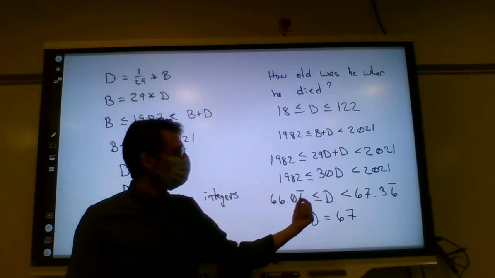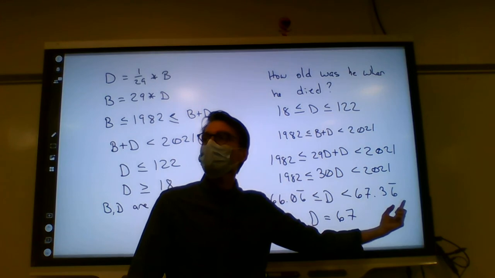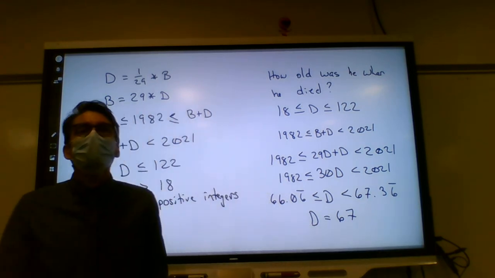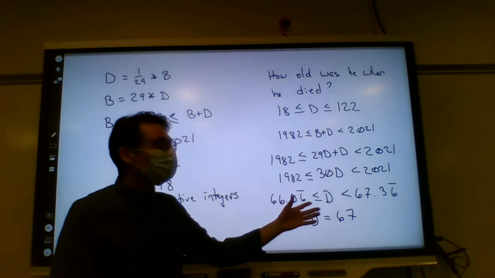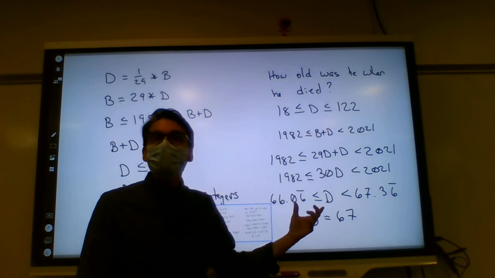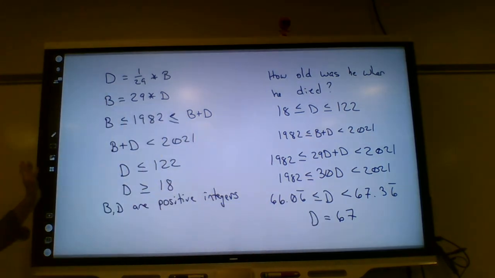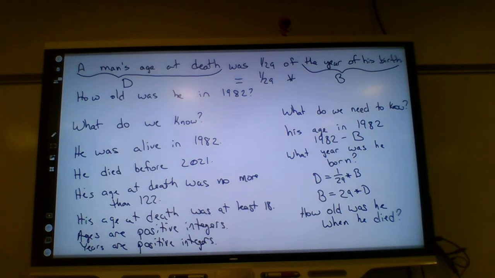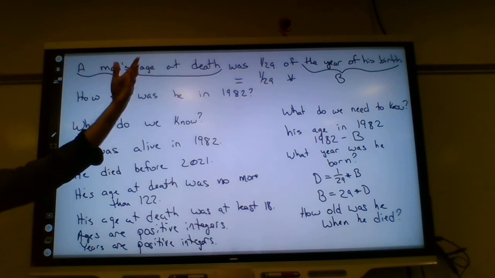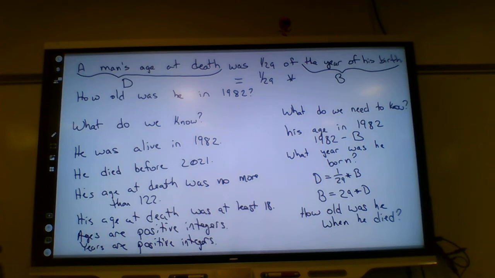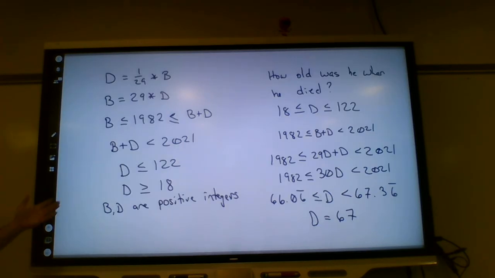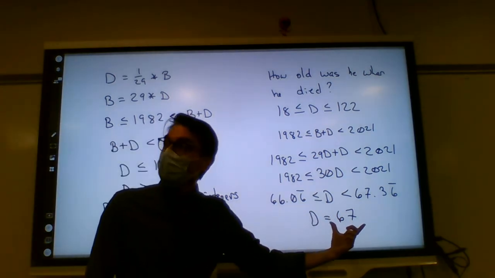What if this number was still this, but this had been 66.36? What would that mean? There is no integer in between there. And that would mean there is no person that satisfied those particular criteria. Right? There is no person whose age at death was 1/29th of the year of his birth, who died in that particular year, or who was alive in that particular year. So that's possible. I mean, we could change the numbers somehow and maybe get more than one answer here, or maybe get no answers here.